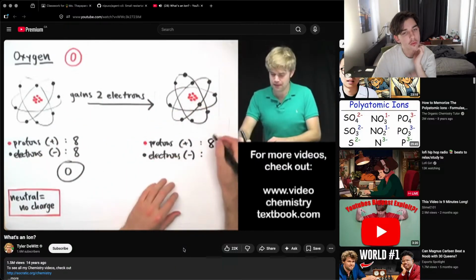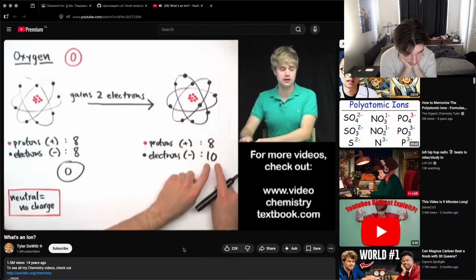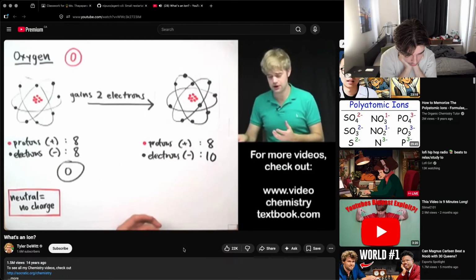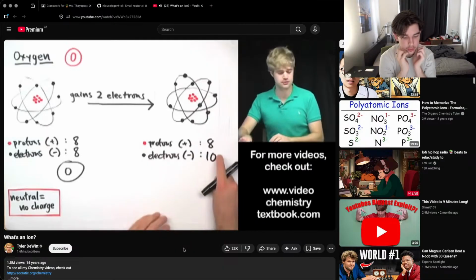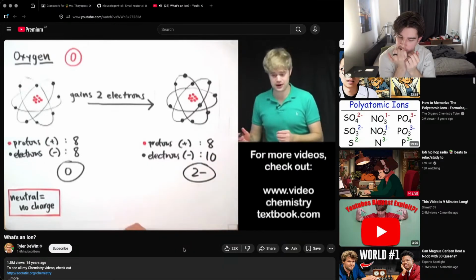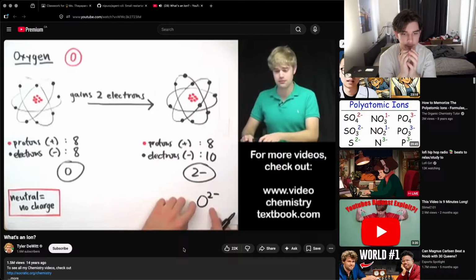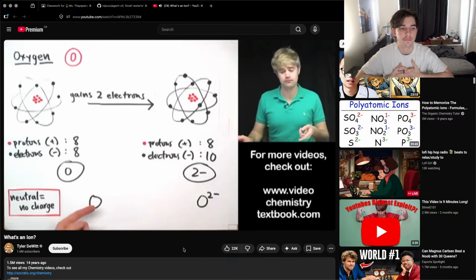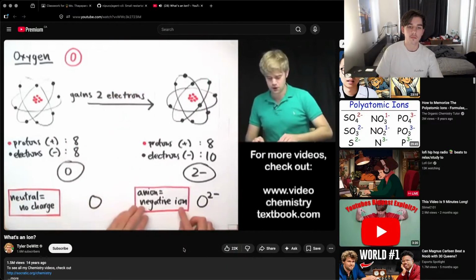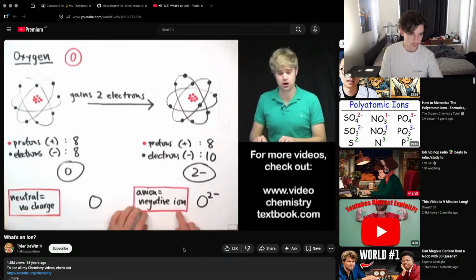And now it still has 8 protons in the nucleus. And if I count up these electrons, now it has 10 electrons instead of 8, which it had before. So now the protons and electrons don't balance out anymore, and I have more negative charge than I have positive charge. I've got 2 more electrons than protons, so that means that my total net charge is going to be 2 minus. I can write the symbol for this ion as O2- to show that it has a 2 minus charge, whereas this neutral guy over here, I can just write O. This is an ion because it has a charge, and there's a specific name for it. We can call this an anion, which is the word that we use to describe a negatively charged ion that has more electrons than protons.